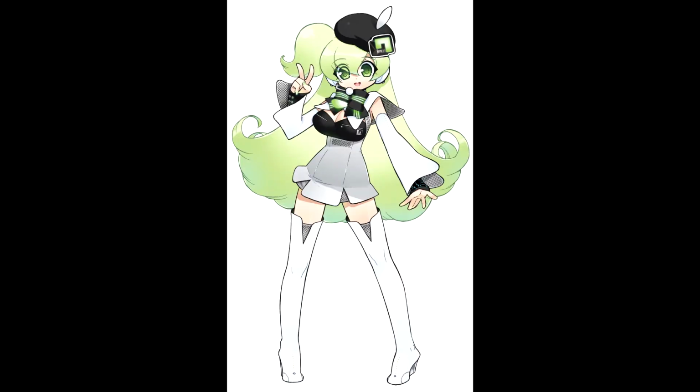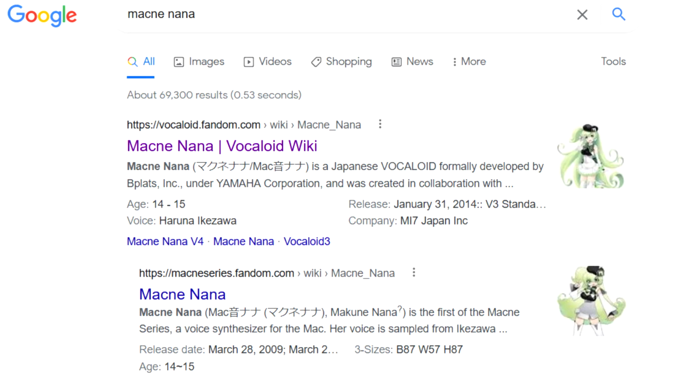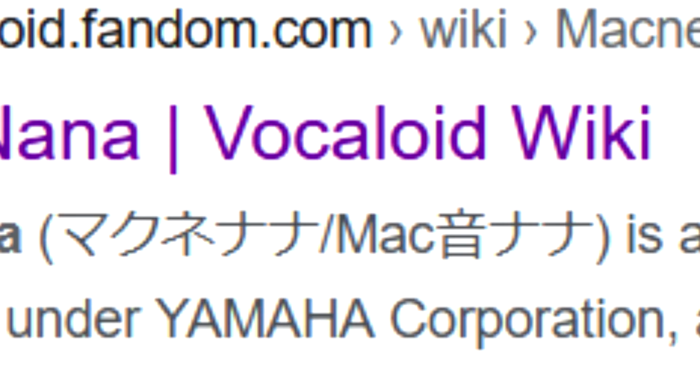For my example, I will be using the Vocaloid Magenetra. If I put Magenetra into Google, I see the fandom article for her. In parentheses, you can see the katakana spelling of Magenetra in two different ways. We're going to copy both of them. Next, we're going to look for the Japanese word for original. Now, since I already use these websites a lot, I already have the Japanese word for original, but I will be leaving both of these examples in the description below.